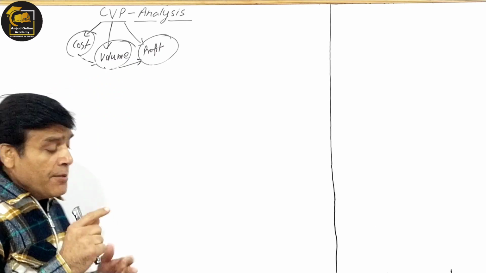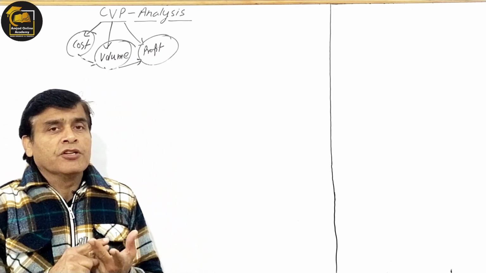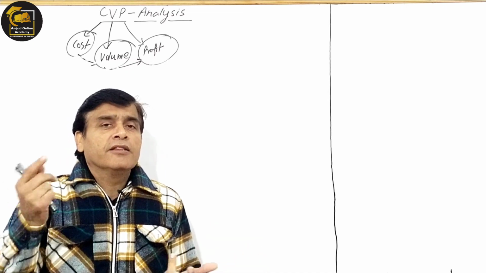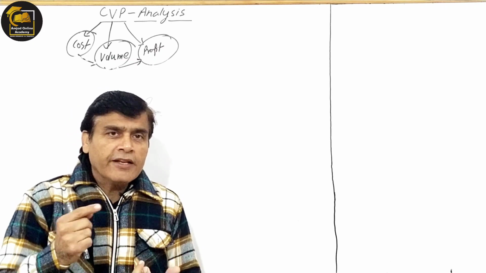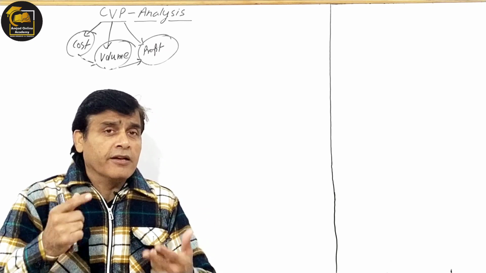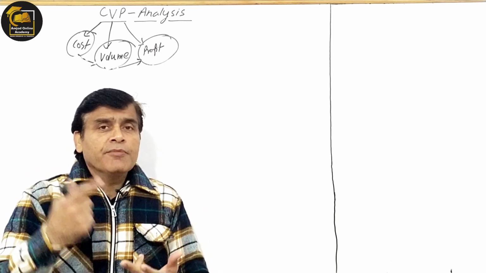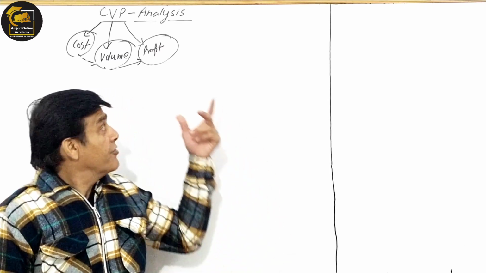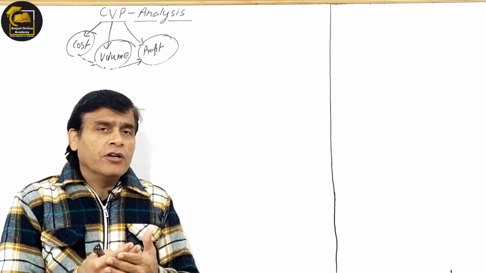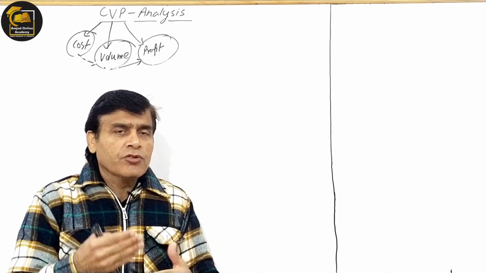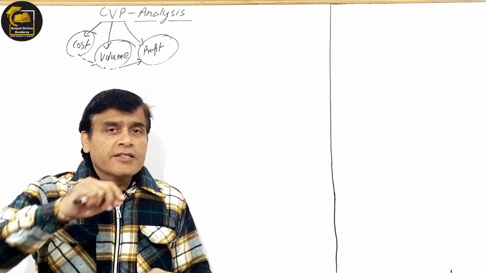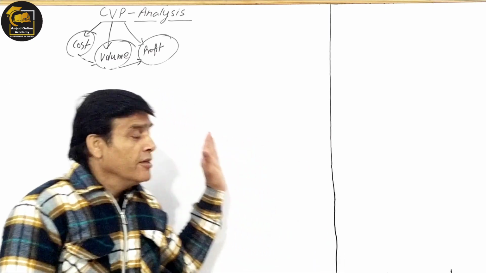So when I'm saying that we are in a position to judge the relationship among these three variables, then common sense says there should be some ways, some techniques, some tools of understanding this relationship, or taking some practical decisions after defining the relationship among these three. Are you agreed with what I'm saying? If you want to take some decision, if you want to establish some relationship among these three, then there should be some tools, some techniques, some ways, some methods. So that's why I will start with that.